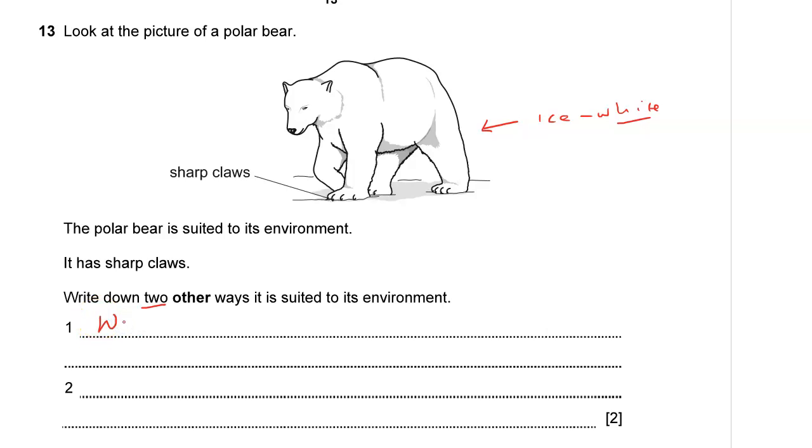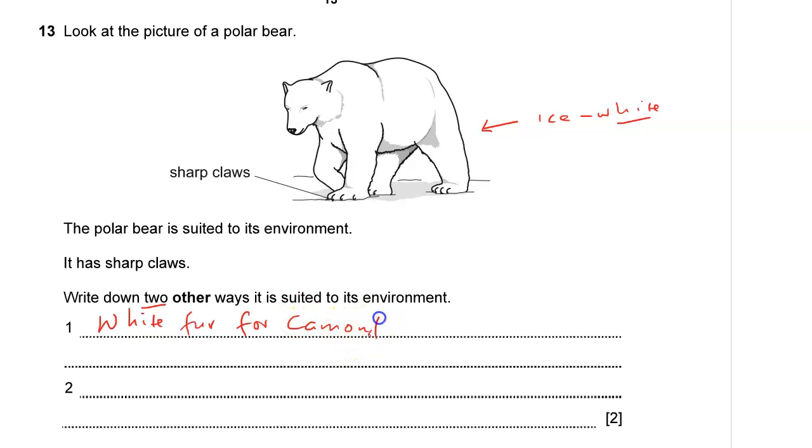Camouflage is to not be visible to either your enemies or the prey that you are trying to hunt down. So they have got white fur for camouflage.